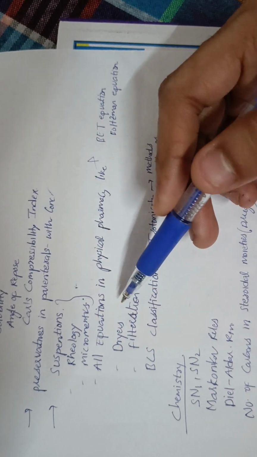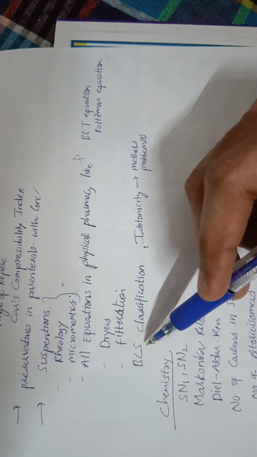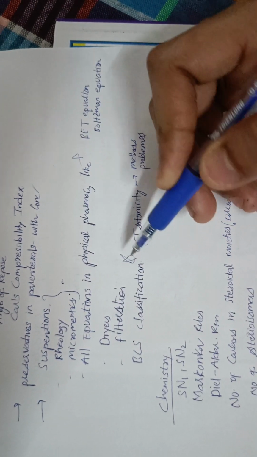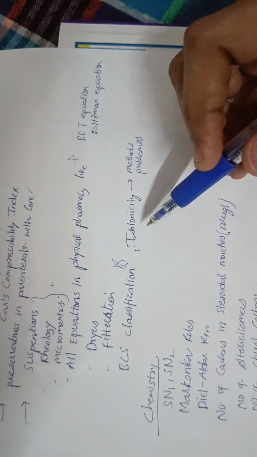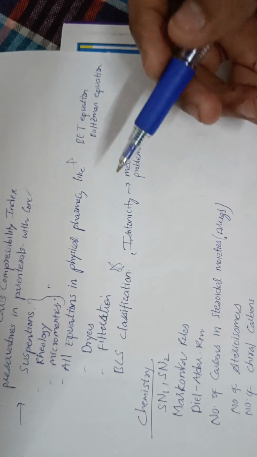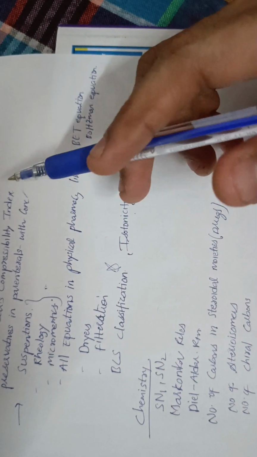And different dryers and filtration things, distillation, everything. And questions from BCS classification. This is also a common question we can expect for GPAT 2026 also, BCS classification. And questions from isotonicity, their methods and problems. So these are the questions asked in GPAT 2025.